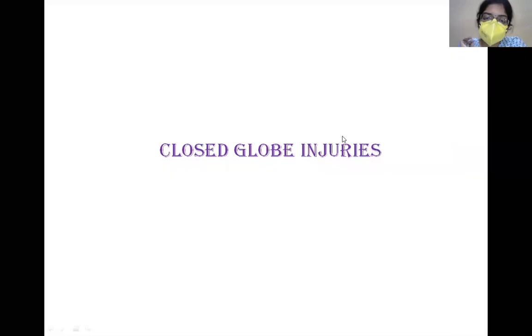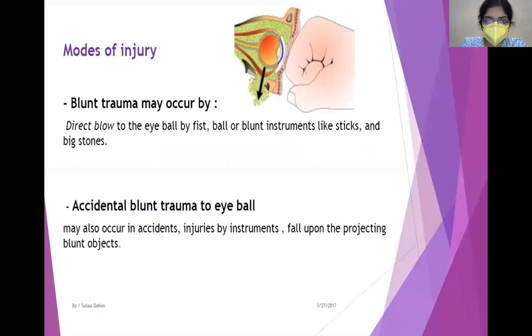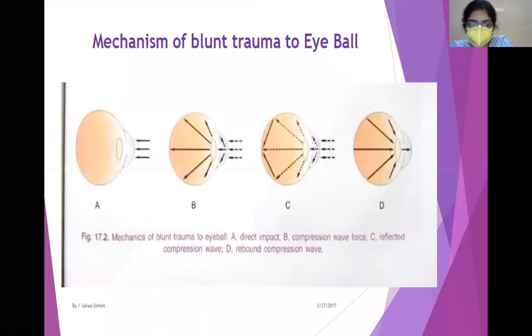Now we look at closed globe injuries. As we have already discussed, closed globe injuries are where there is a partial thickness wound of the eyeball. Closed globe injuries could be due to blunt trauma, either by direct blow to the eyeball by the fist of the hand, or by balls, or by blunt instruments like big stones and sticks, or also sometimes in accidents, there can be accidental blunt trauma to the eyeball.